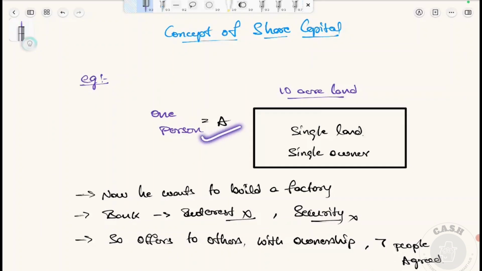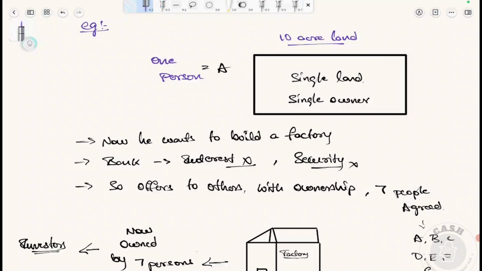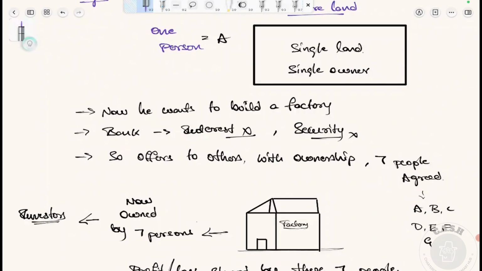Suppose a person A owns 10-acre land and this is the only property he owns. Now, he wants to build a factory on this land. Since he doesn't have the money to build such a factory, if he approaches a bank for a loan, the bank will charge interest and ask for security. Since this land is his only property, he has to keep it as security in the bank. And whatever money you collect from the bank, you have to repay with interest.